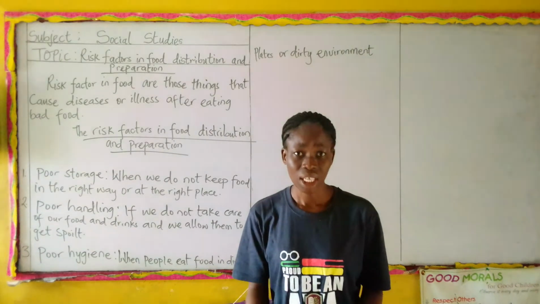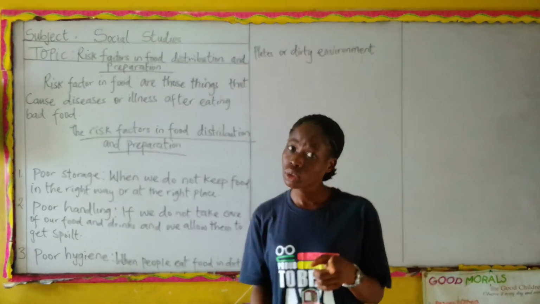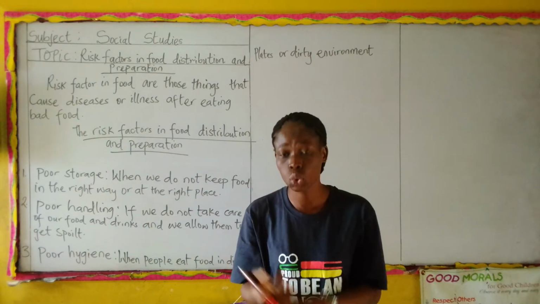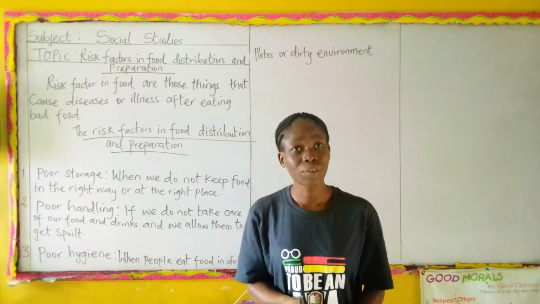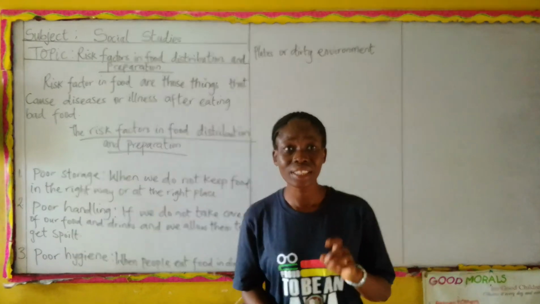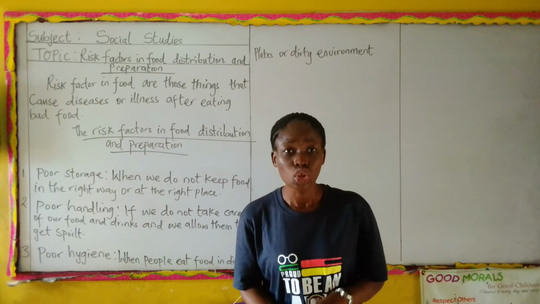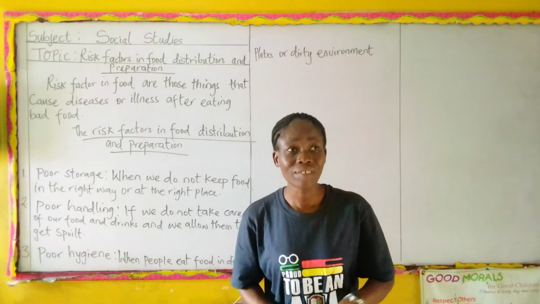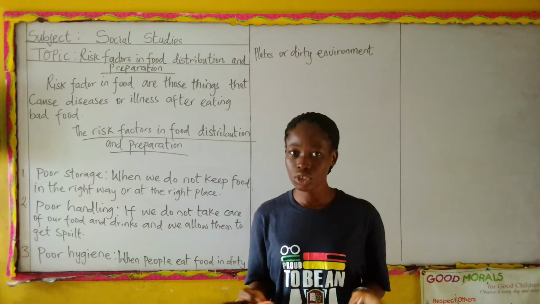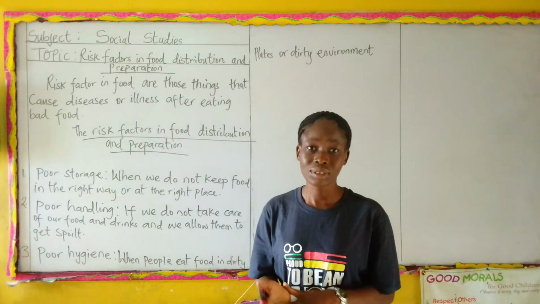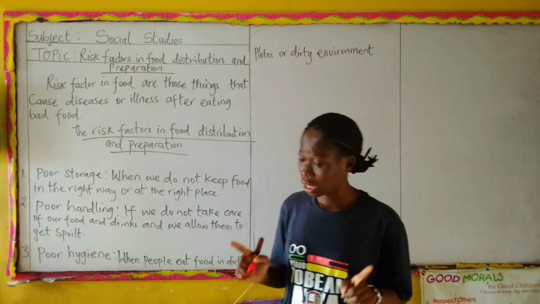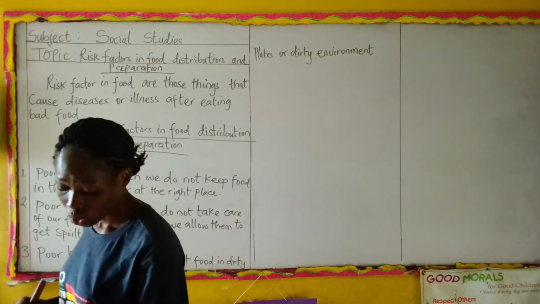That food is contaminated. And when you eat that food, you are also going to face risks: either you stool, you throw up, or you have a running stomach. Do you understand? Yes, that's poor hygiene. Anytime you are to eat your food, make sure the plate is washed. And if the plate is washed but has stayed in the kitchen and you want to use it, you just rinse the plate and then fix your food on it. Do you understand? Yes, with that, I assure you that you will not have any problem health-wise.